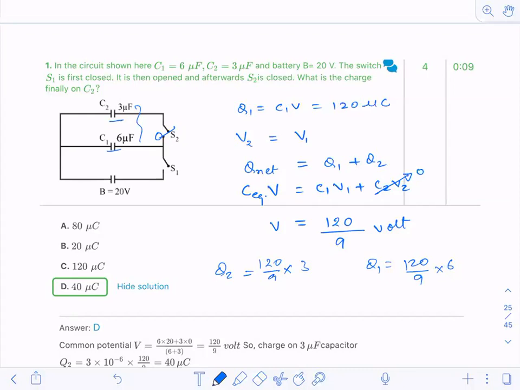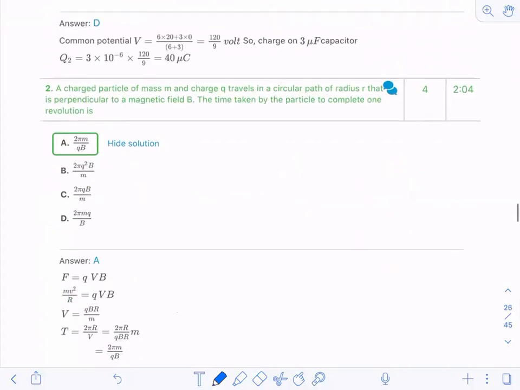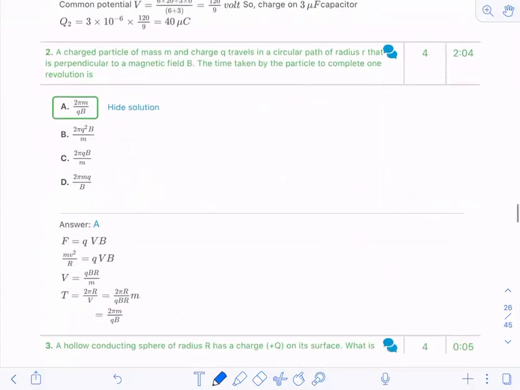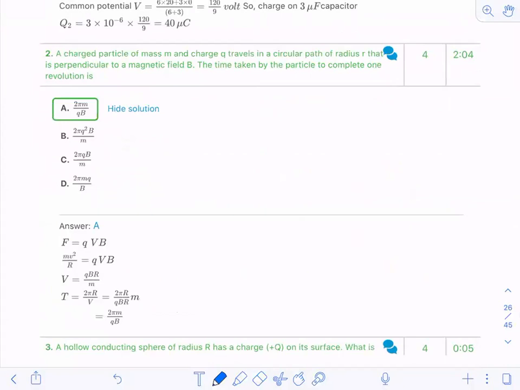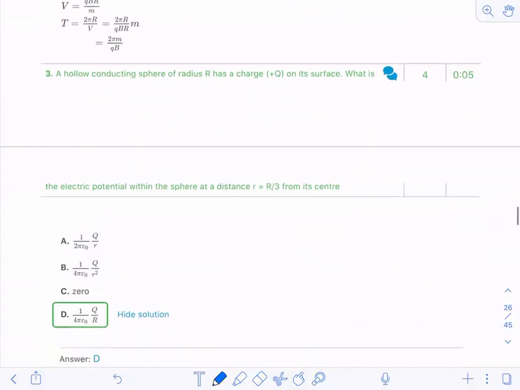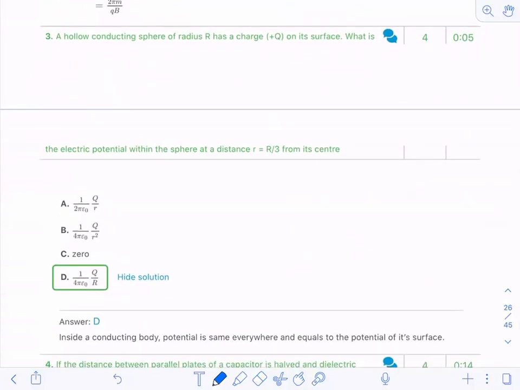Okay. Now just see the next question. The second question is easy. I'm leaving that. Direct equation you had to calculate. That was easy. The third question is also easy.